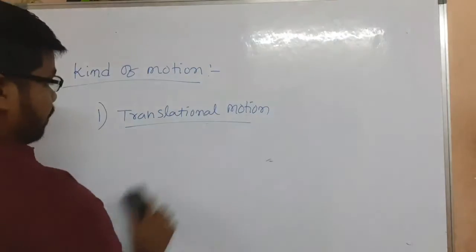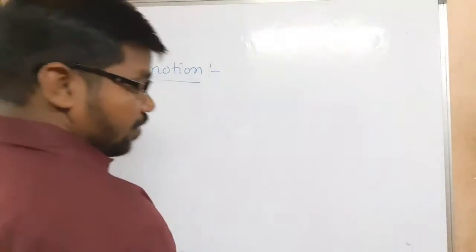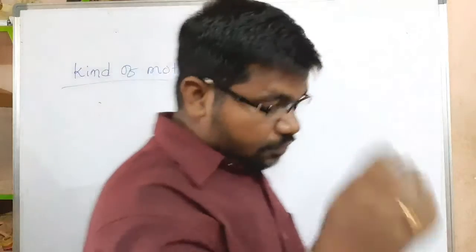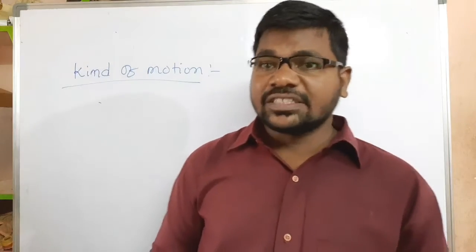Example, my dear children: Earth revolves around the sun, and Earth itself rotates about a fixed axis.